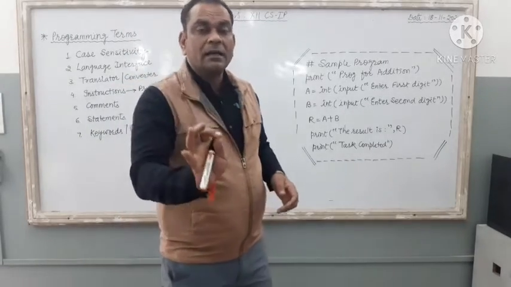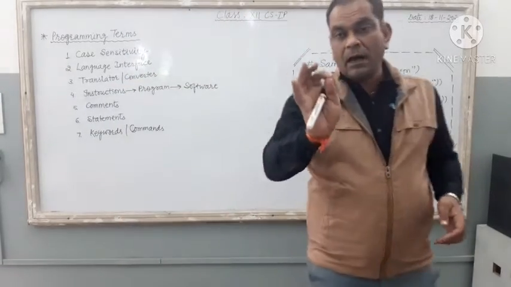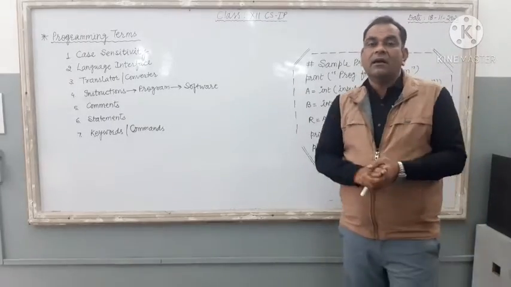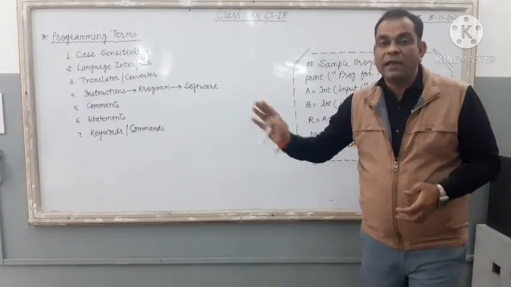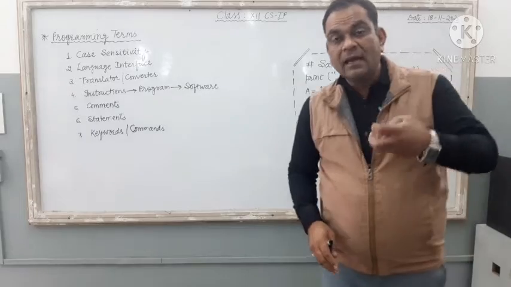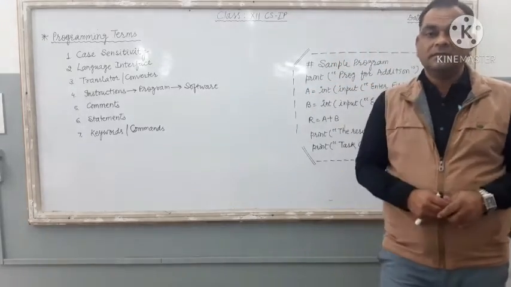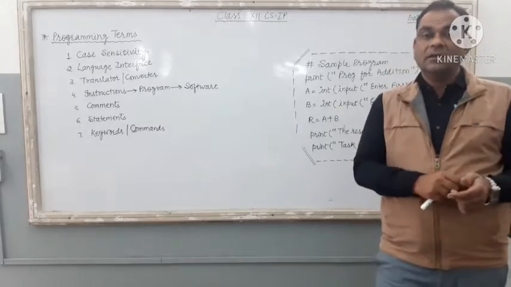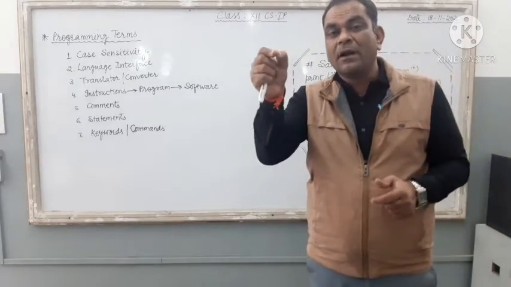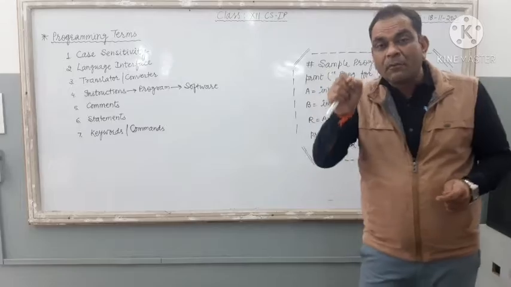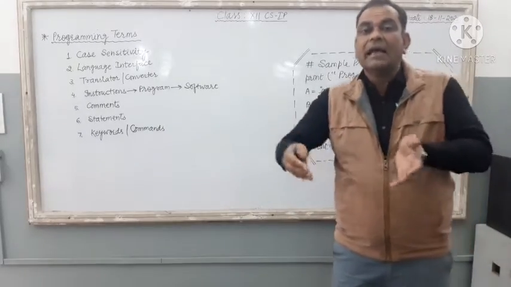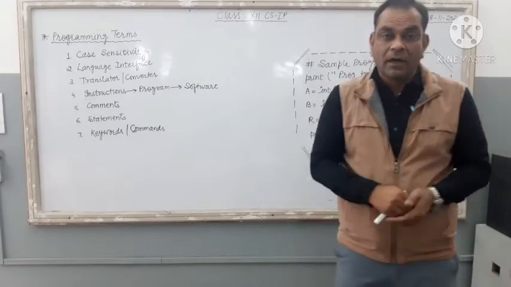So you have to make yourself aware of these 40 to 50 commands. If you decide that every day you should learn 4 to 5 commands, learning a command means you have to check the proper working of the command, and then check the output of that particular command.